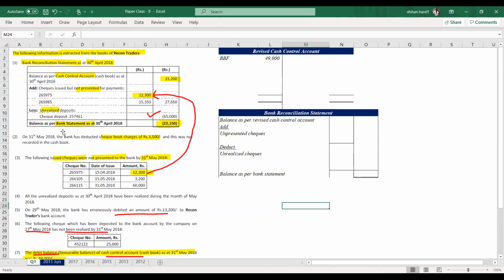So starting with the bank reconciliation statement for April. In April, there is an unpresented check of 12,300. This is still unpresented.